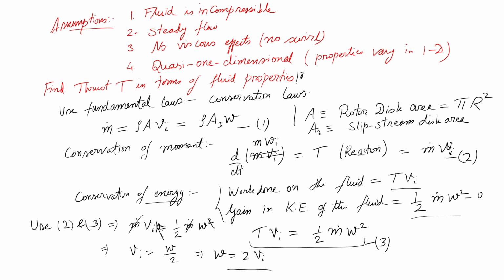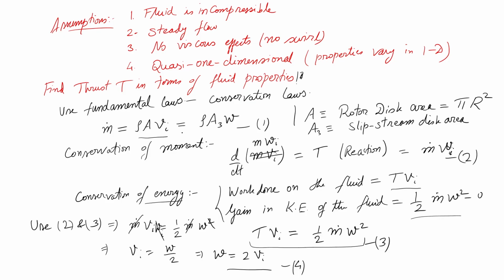So this is one new information, I will call it 4 maybe, then let us move on and see what else we can do from this. So if I use this information in my equation number 1. Equation number 1 is about rho A Vi and rho A3 W. So rho is the same on both sides of the equation.